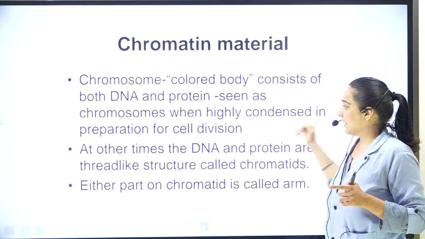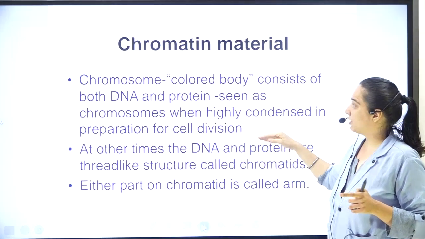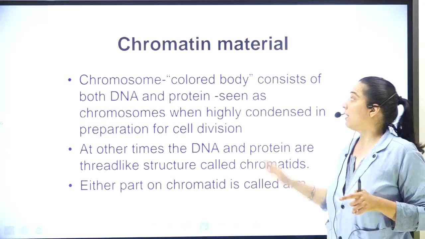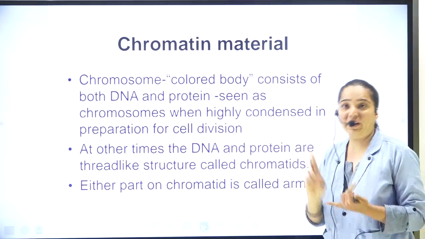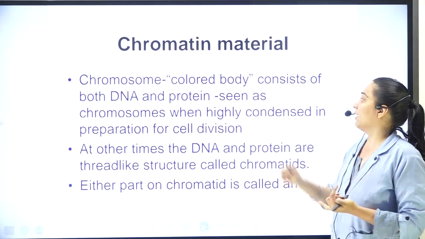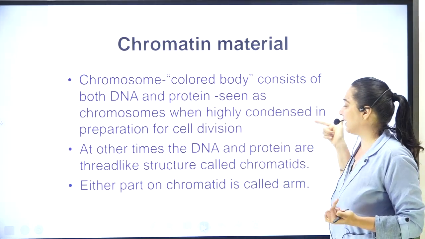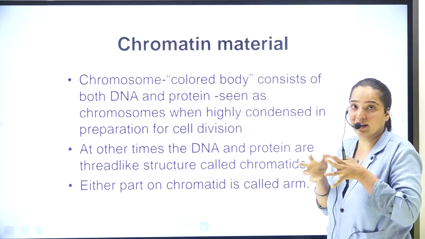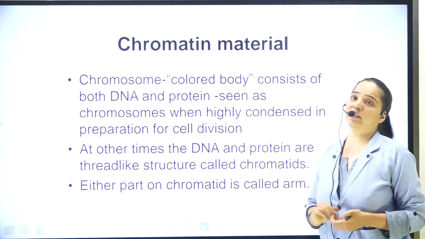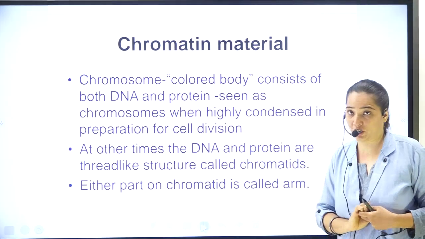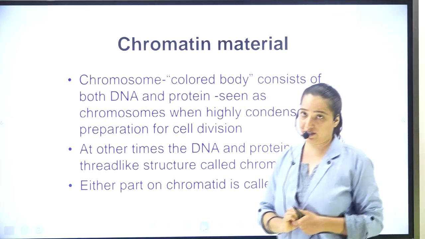When they are highly condensed in preparation for cell division, what is formed is a chromosome. It is a colored body that is made up of DNA and protein, and it is seen as a chromosome when highly condensed together during cell division. Okay, so this is the meaning of the terms which are given in your textbook. I hope you are clear now.